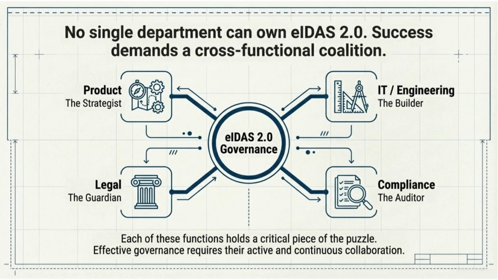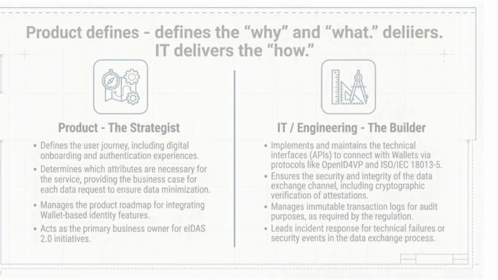Because eIDAS 2.0 spans technology, law, risk, and user experience, no single department can own it alone. Success requires a cross-functional coalition built on 4 pillars: product as the strategist, IT and engineering as the builders, legal as the interpreter and guardian, and compliance as the auditor and assurance function. Governance only works when all 4 move together.